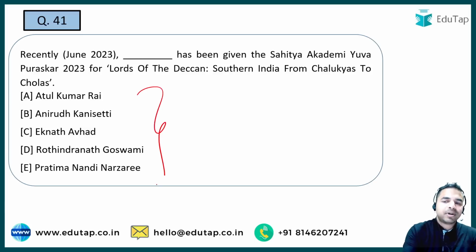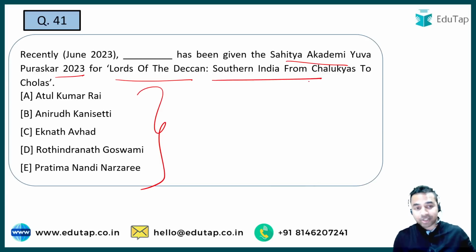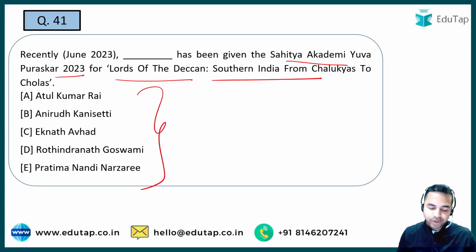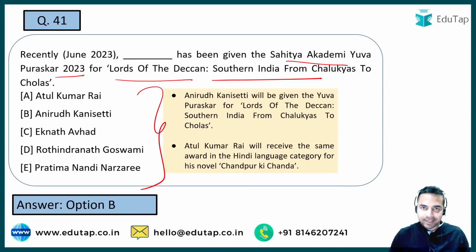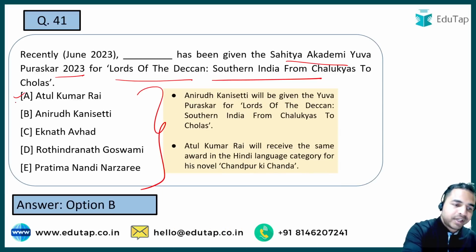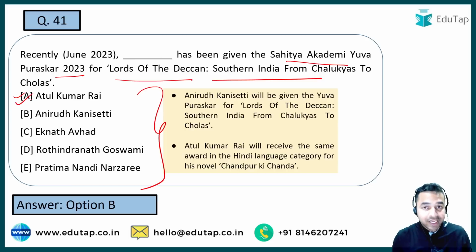Tell me the name of the person who has been given the Sahitya Akademi Yuva Puraskar 2023 for Lords of the Deccan, Southern India from Chalukyas to Cholas. So guys, here 5 options have been given to all of you. You have to identify the right answer to this particular question. Quickly tell me what is the right answer to this question? So here the right answer is option B, that is Aniruddha Kanisetti. But here there is one more person, that is Atul Kumar Rai, who has been given this award, but he has been awarded for some different work.